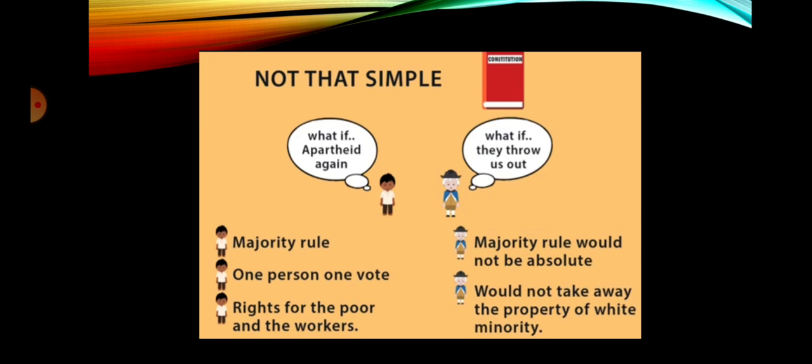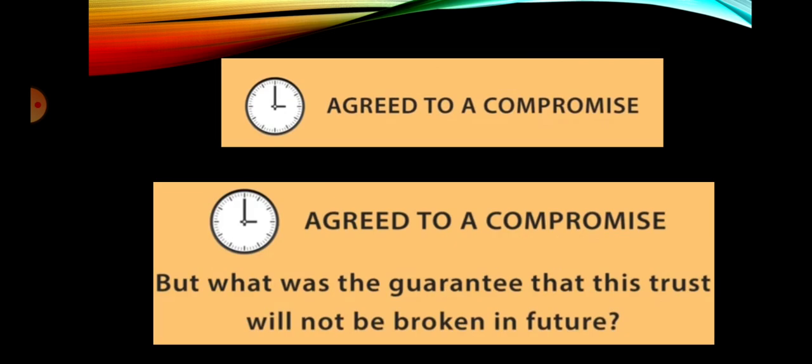The making of this constitution was not as simple as it looks. Both the whites and the non-whites had their fears and wanted to keep themselves safe. Blacks wanted majority rule, one person, one vote, and rights for the poor and the workers, whereas the whites wanted that majority rule would not be absolute and would not take away the property of the white minority. After a long negotiation, both parties agreed to a compromise, but what was the guarantee that this trust would not be broken in future?